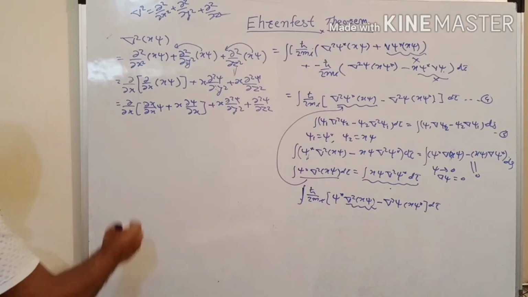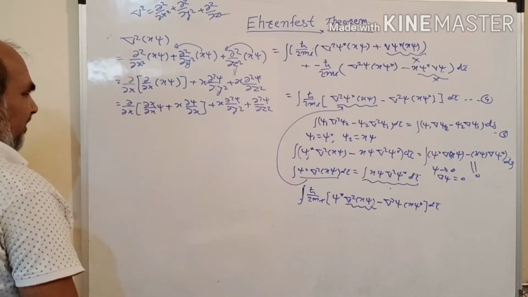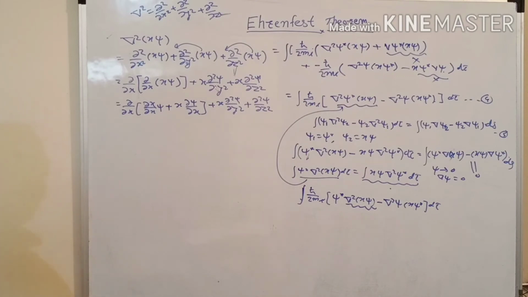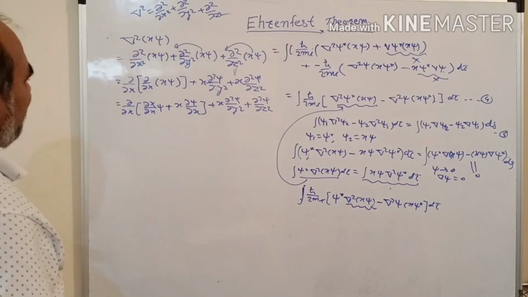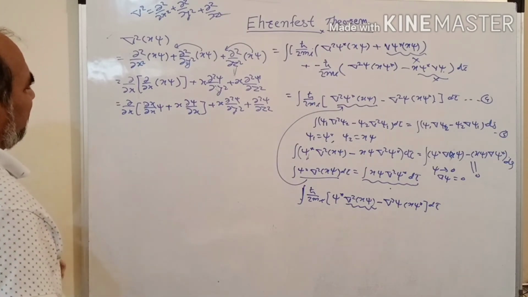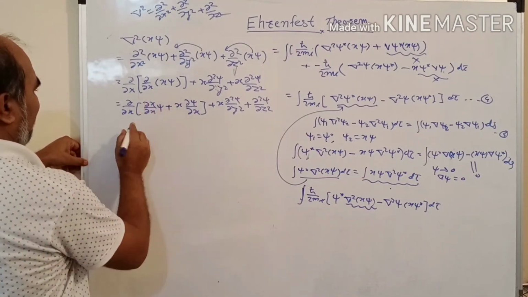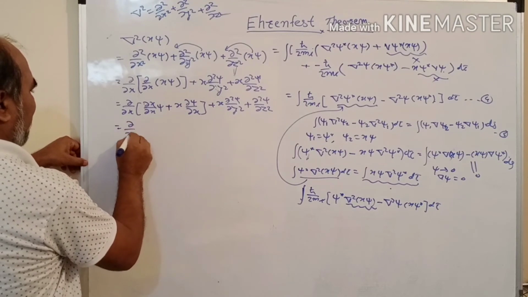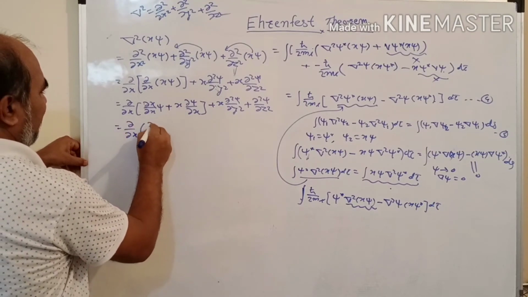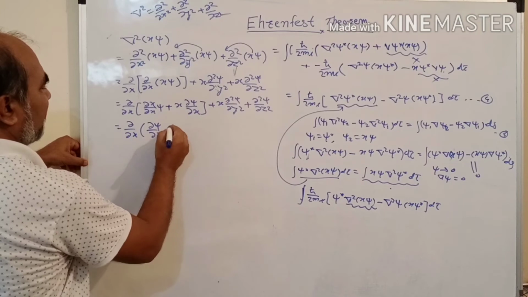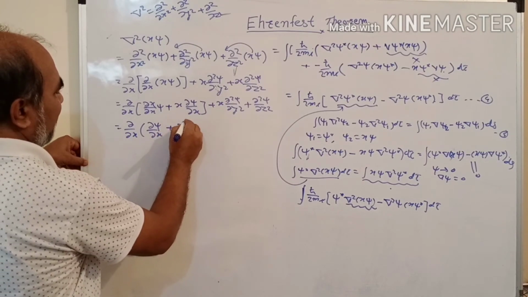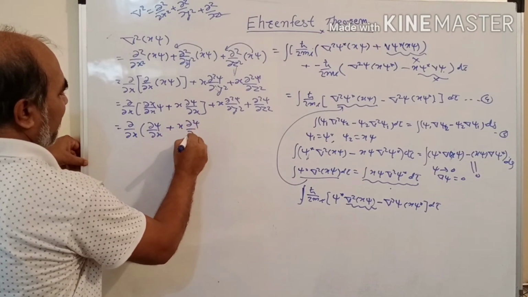Okay, so this becomes dou by dou x of psi plus x dou psi by dou x.